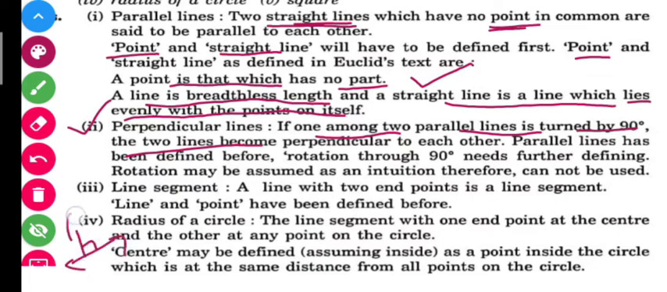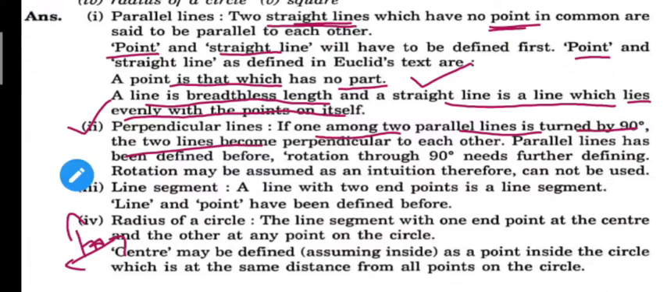Parallel lines have been defined before. Rotation through 90 degrees needs further defining. Okay, it is very simple. You can also write down the definition in your own way. I have written these definitions in somewhat more detail. So here, if you have two parallel lines, and if one of them is turned or rotated by 90 degrees, these two lines will be perpendicular. Very simple. Parallel lines you have defined in the first part. And rotation, I think you know that. What do you understand by rotation?